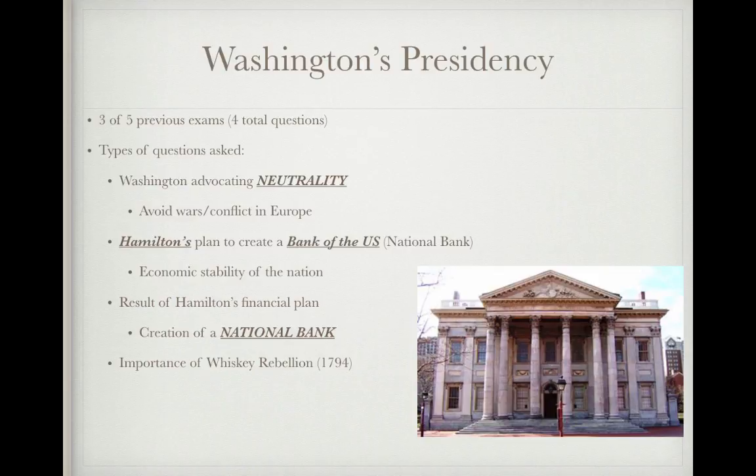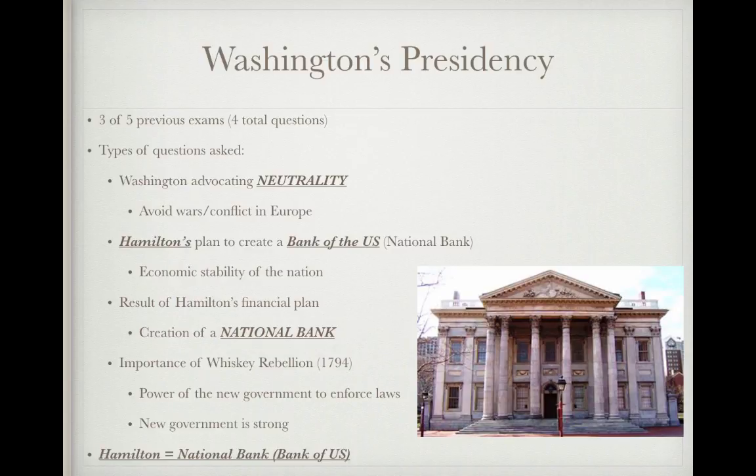Then we have the Whiskey Rebellion. This was a rebellion in 1794 against taxes, and this shows that the power of the federal government was strong enough to enforce laws because George Washington and the government quickly crushed these violent protests. So the new government is strong. Whiskey Rebellion equals strong government because they crushed it. Alexander Hamilton, national bank or Bank of the United States. If you see a question about Hamilton or his financial plan, you are to think Bank of the United States.